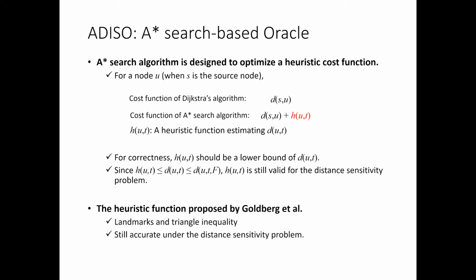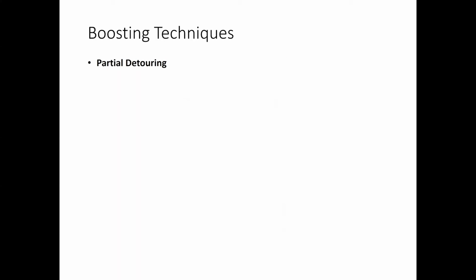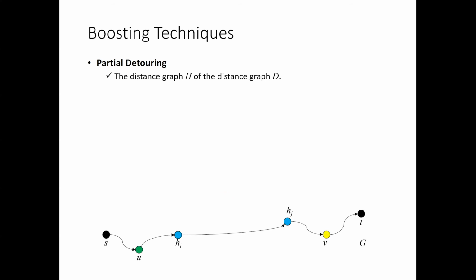We use a heuristic function proposed by Goldberg et al. in 2005, which is based on landmarks and the triangle inequality. This heuristic function is still accurate, even if it's used under the distance sensitivity problem. Finally, we propose two boosting techniques for our oracles. For this purpose, we introduce a kind of distance graph H of the distance graph D.